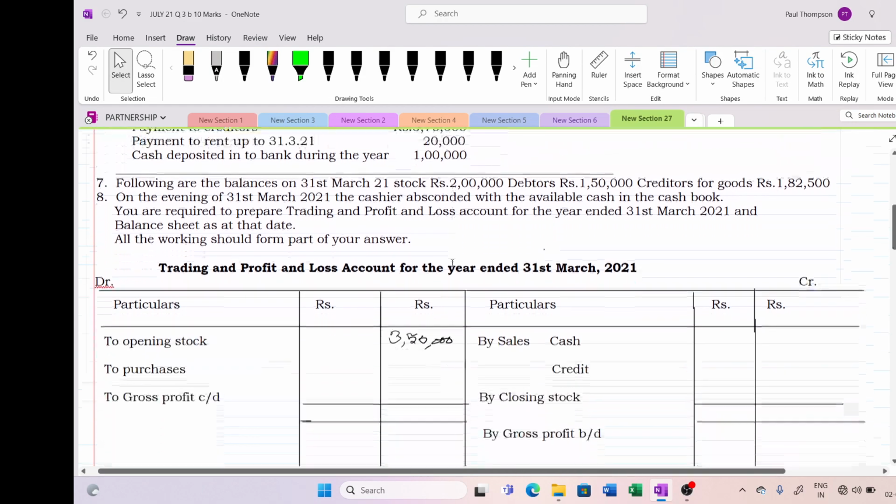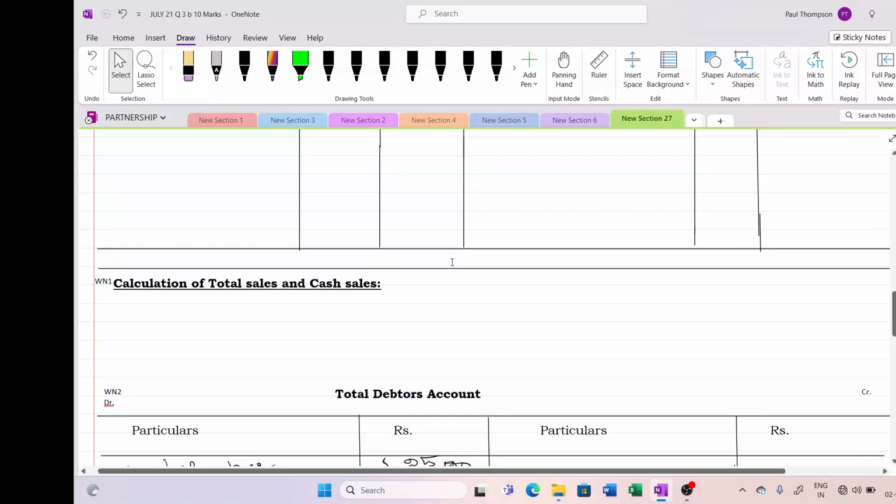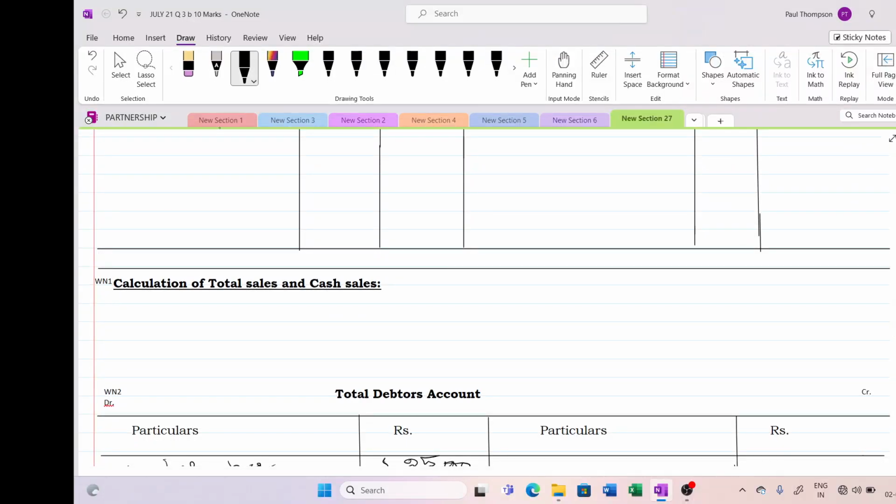Previous year they have given 6,25,000. So I have put the working note as 1. So previous year sale is equal to 6,25,000.